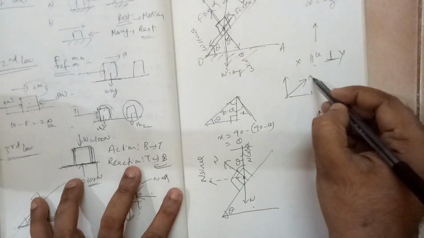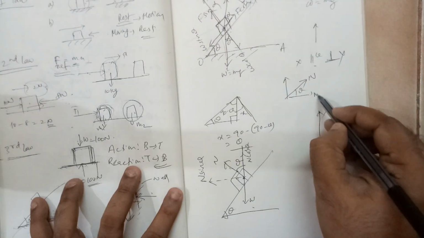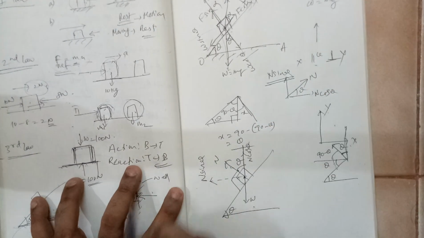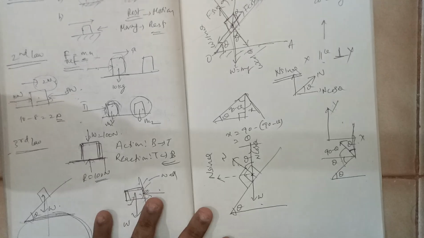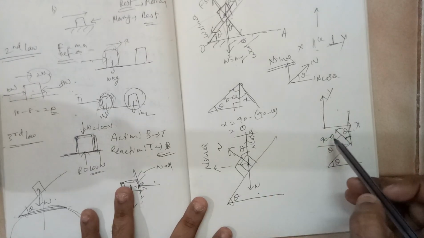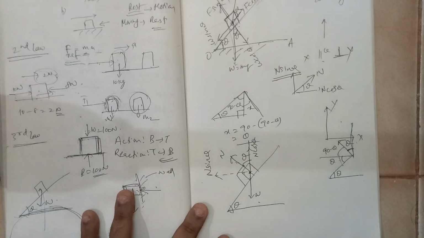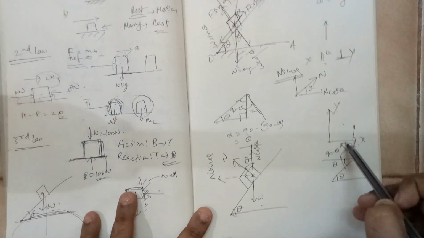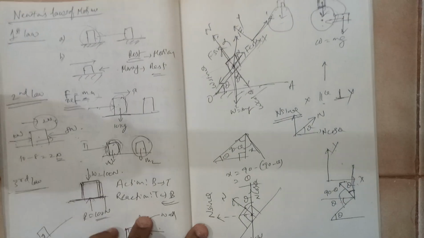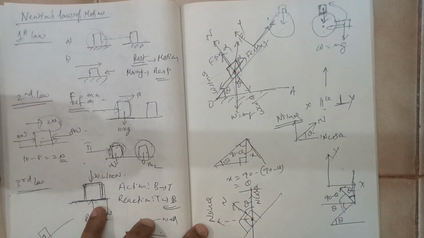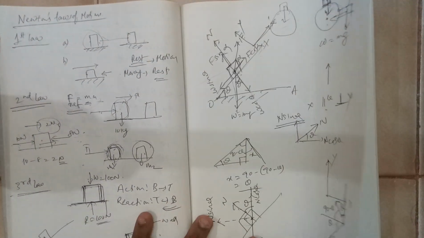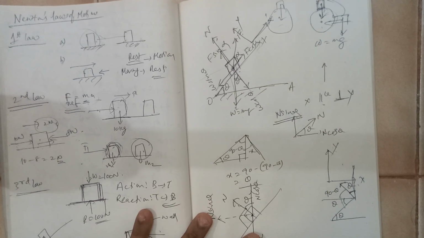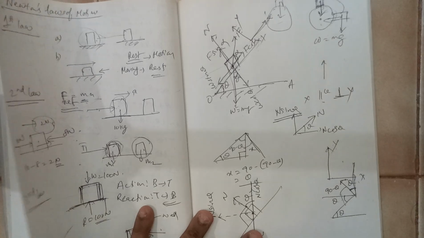Just to make you understand, this is n, this is theta, this will be n cos theta, this will be n sin theta. Okay, so this is how we can resolve the forces in the chosen axis. Here our chosen axis is like this. Depending upon the problem, we will decide what the x and y axes are, and accordingly we will calculate the components.